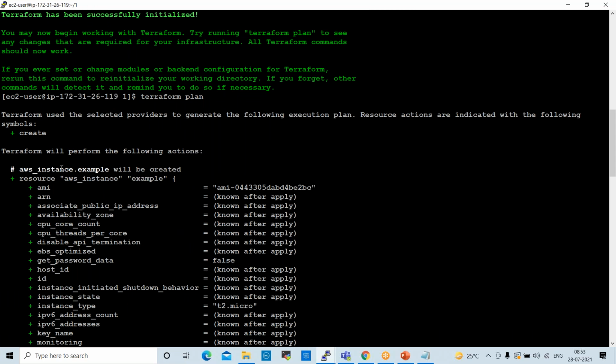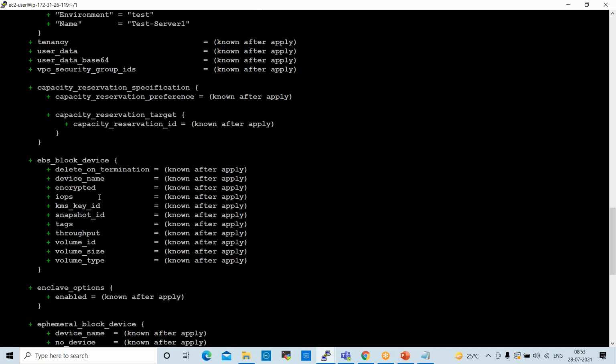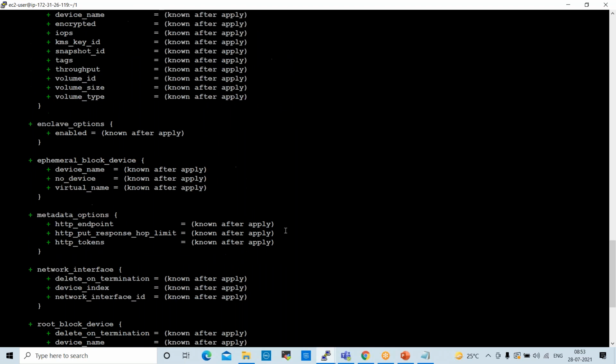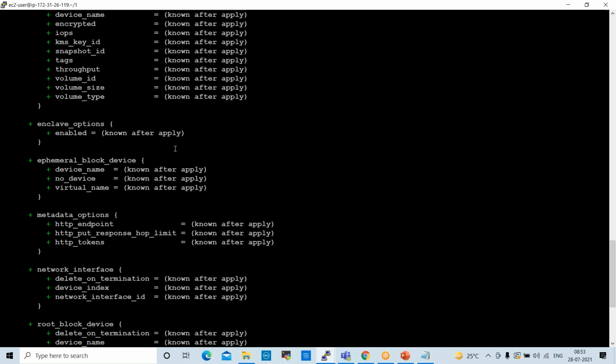Yeah. The AWS instance example will be created. This is the AMI we are using, right? And next one is the server name. Test server 1 we are creating, right? And see here, some options are there. Yeah, these are the details available.